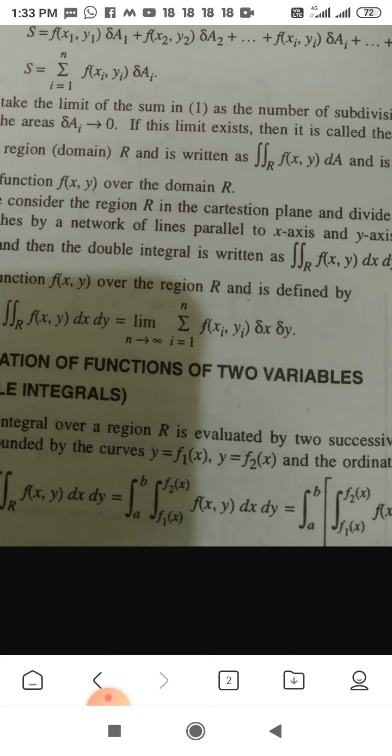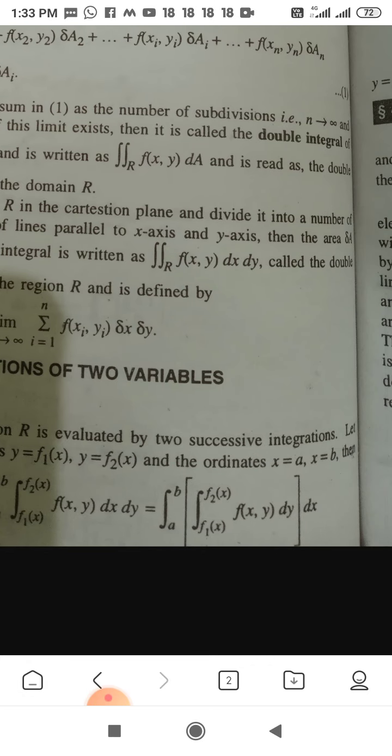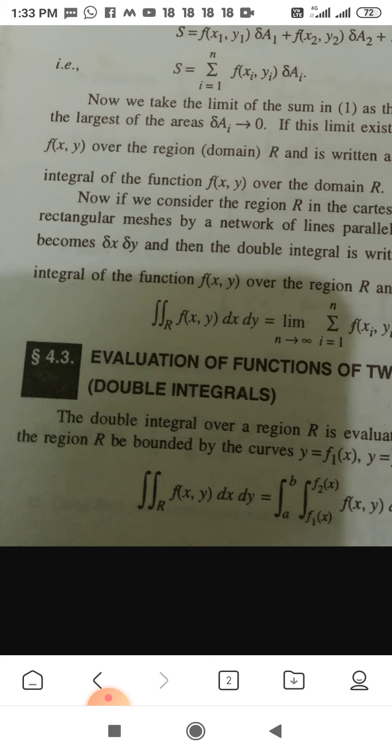Putting these limits into the integration of f(x,y), integrate first with respect to y, and after that integrate with respect to x, and you get the final result, that is, you evaluate the double integration. This is the definition of double integration.